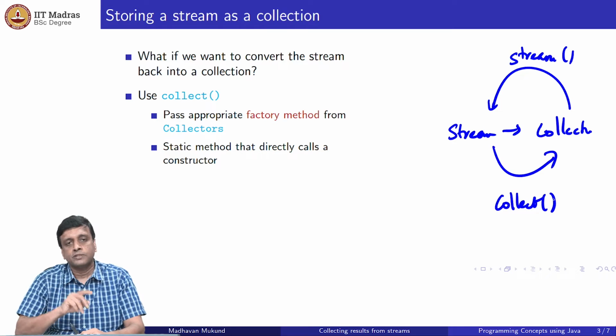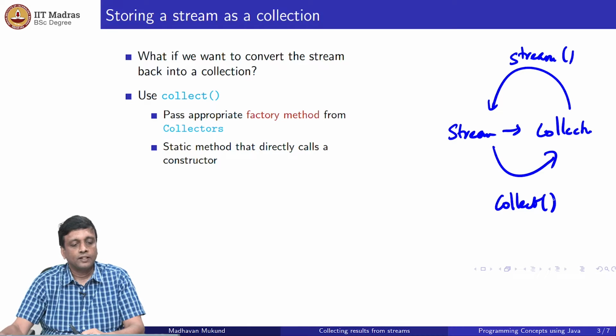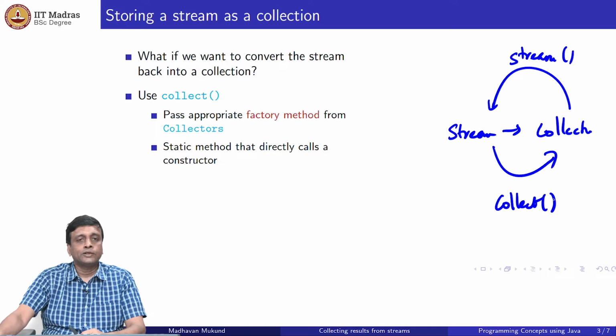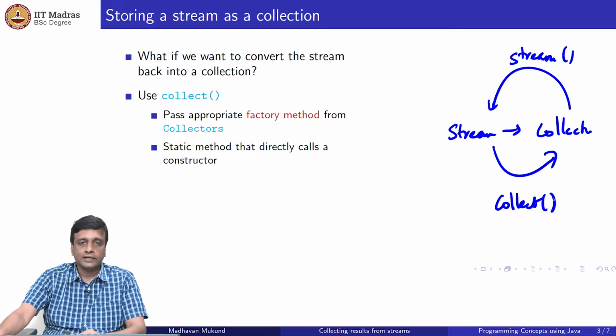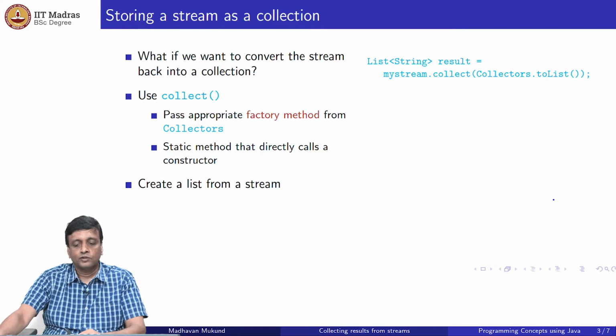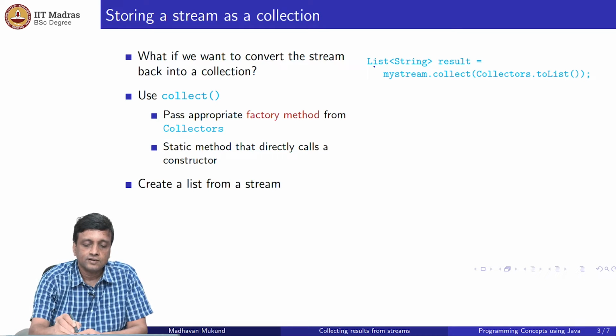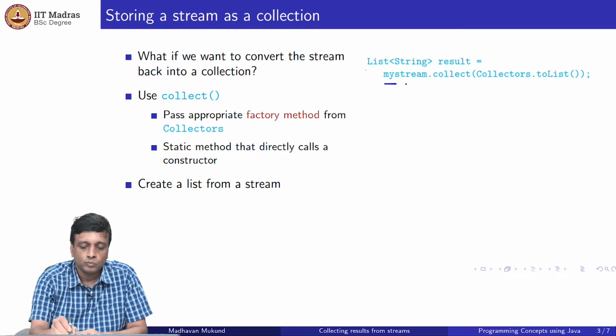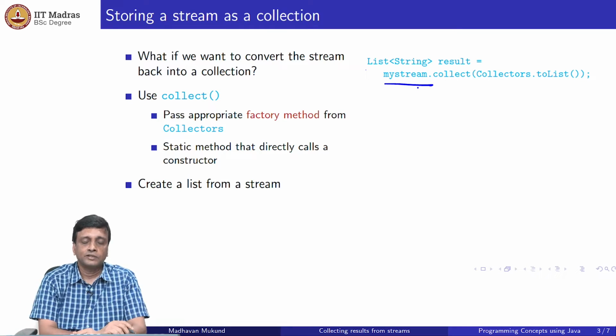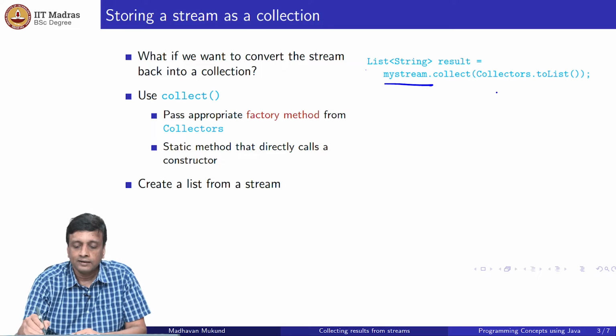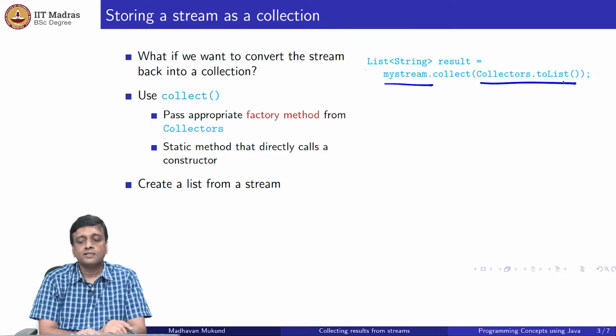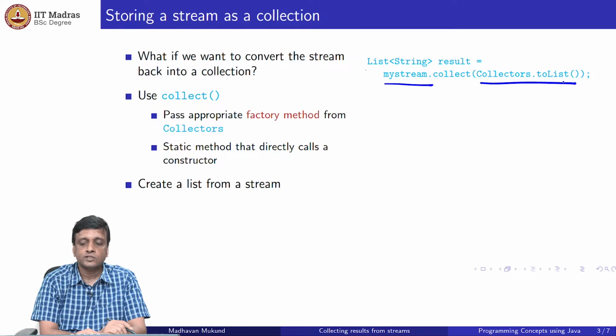So we want to go from stream to collection, so it's a collect function. And what do you tell the collect function? You tell the collect function what kind of collection you want, right? So for example, if you wanted a list of strings, so remember I assumed that my stream was a stream of strings, then I will tell it, please convert this by using this function called collectors.toList, which